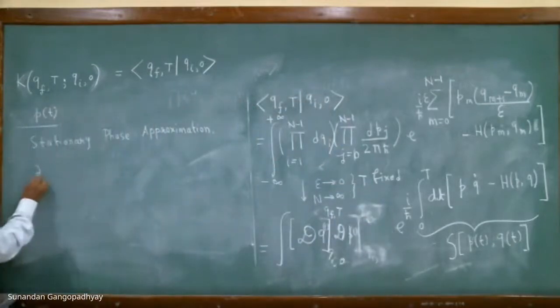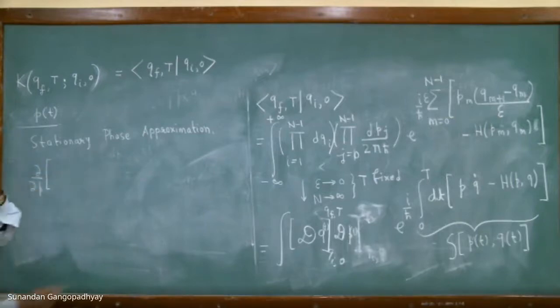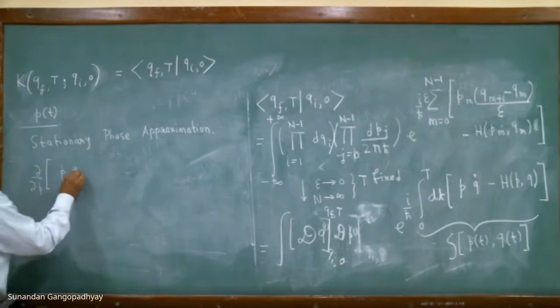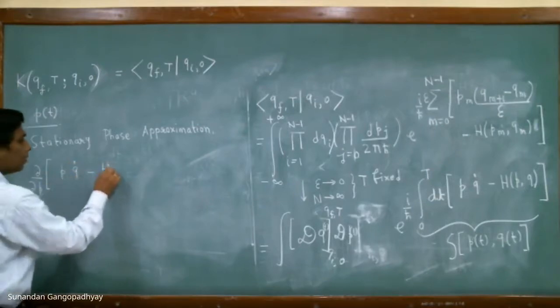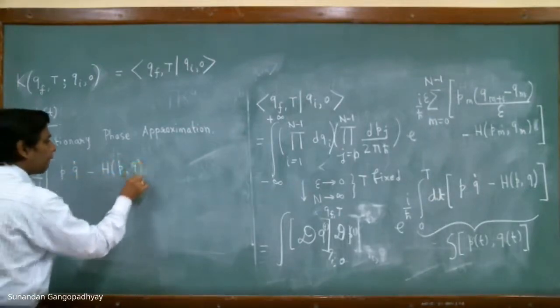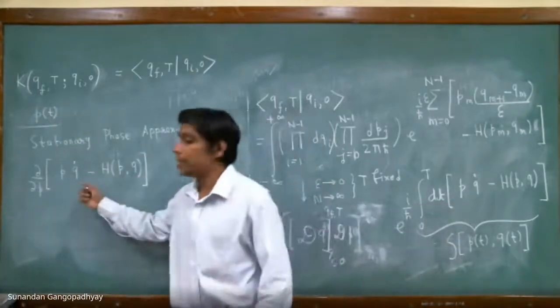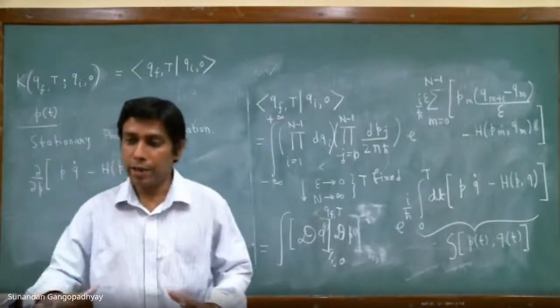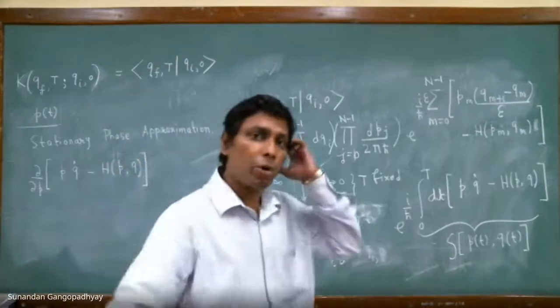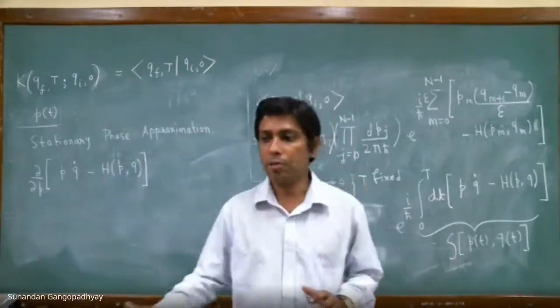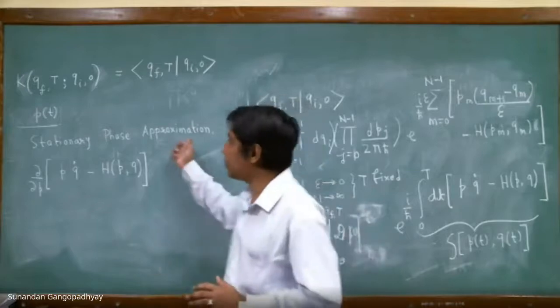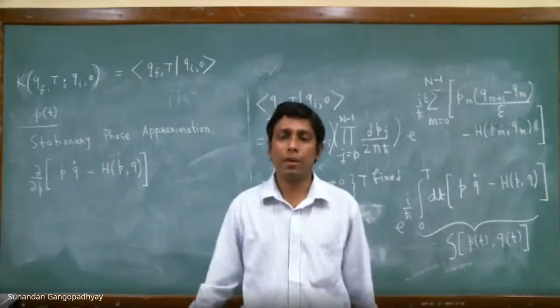So in the stationary phase approximation, we take del del p of that phase. So we just extremize it. In the integral, this is the point of stationary phase. So you extremize that point, but there may be fluctuations about that point also. But why is this an approximation? Because we are ignoring such fluctuations.